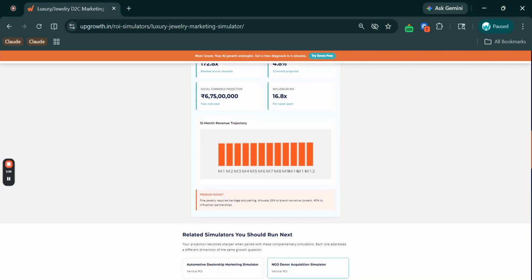When you scroll a bit, you can see the 12-month trajectory as well. Now, it's very different from the mass market D2C, right? You can see the slower ramp in months 1 to 3, and then this is the brand building phase where awareness and consideration are being established, but then transactions are not yet following. Month 4 onwards, you can see the curve steepens. So, this is the entire trajectory of how the 12-month projection will look like.